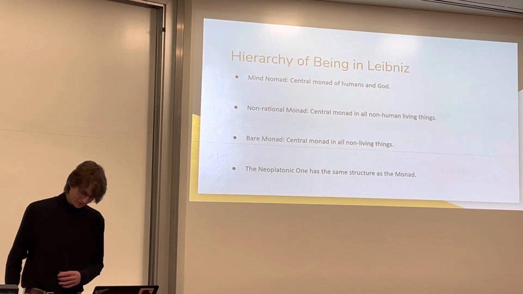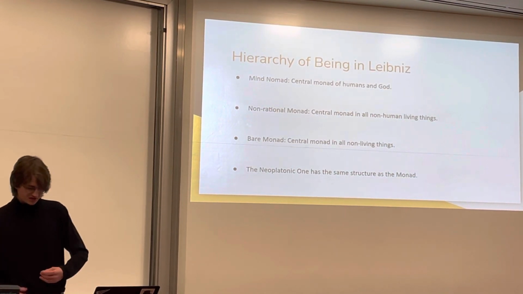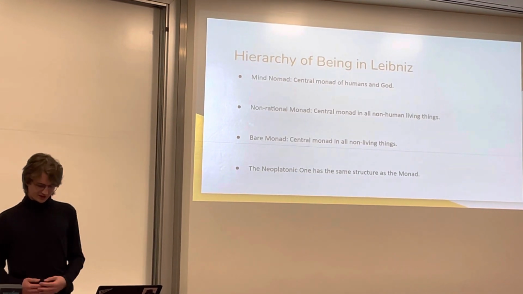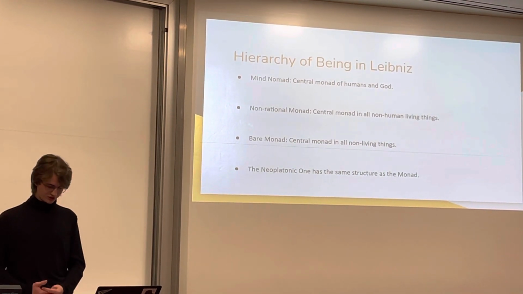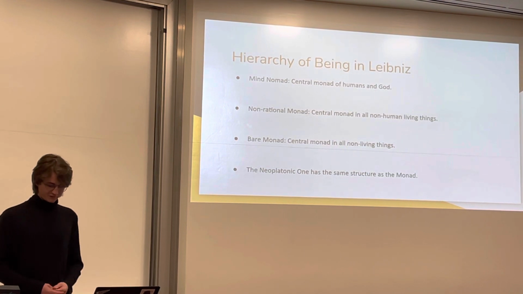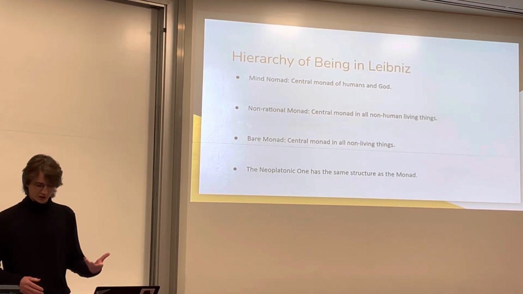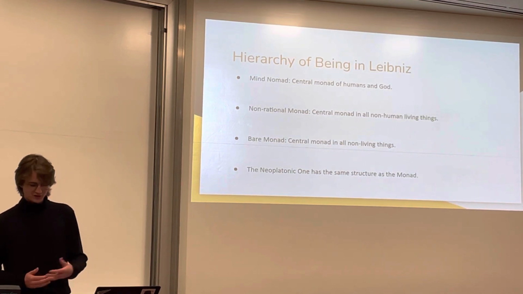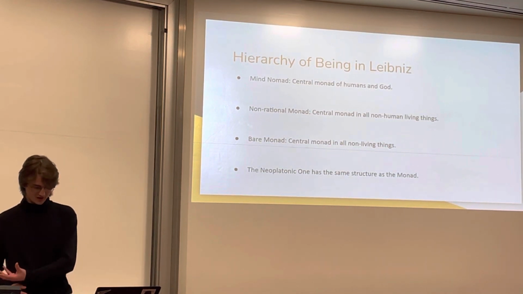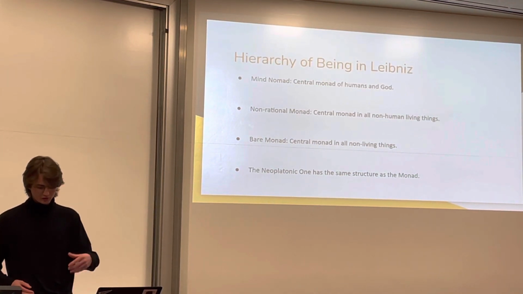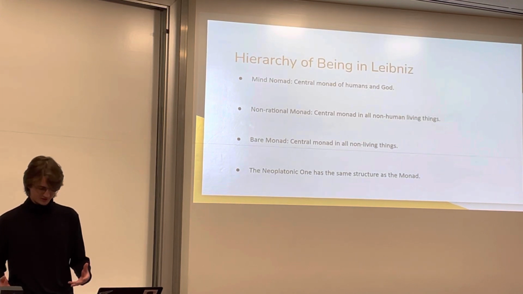Section 3, the hierarchy of being and Neoplatonic oneness in Leibniz. The hierarchy of being for Leibniz is like the great chain of being in the scholastic tradition. The great chain of being for the scholastics broadly goes as follows. At the bottom you have non-living matter, then plant life, human life, angels, and then God at the top. Even though God is at the top, he has communication and connection with all lower levels of the hierarchy, but only humans and angels can cognize him.